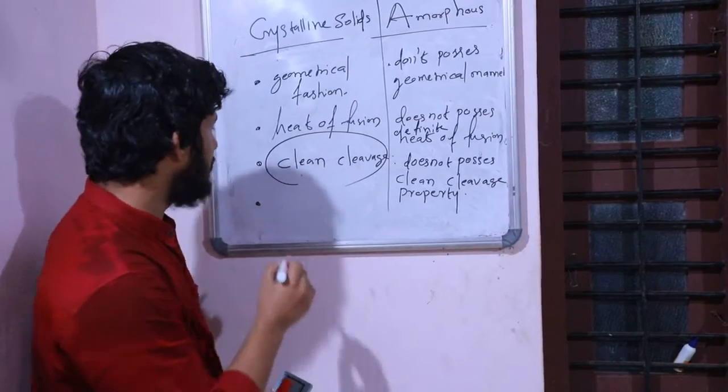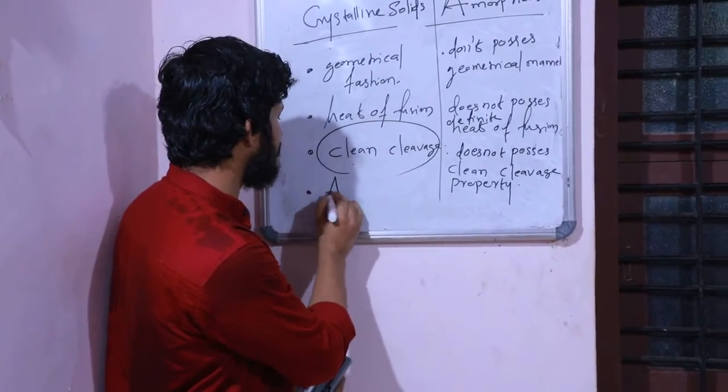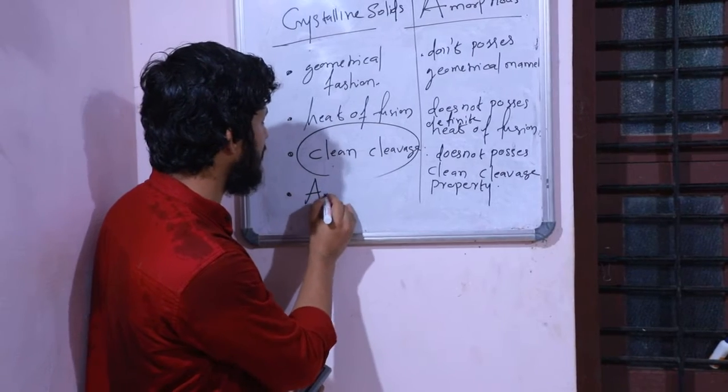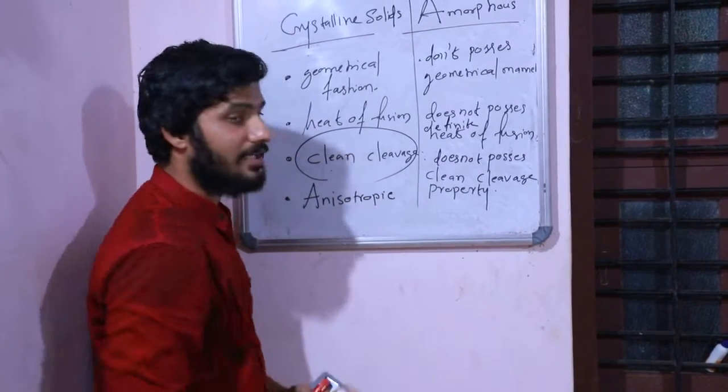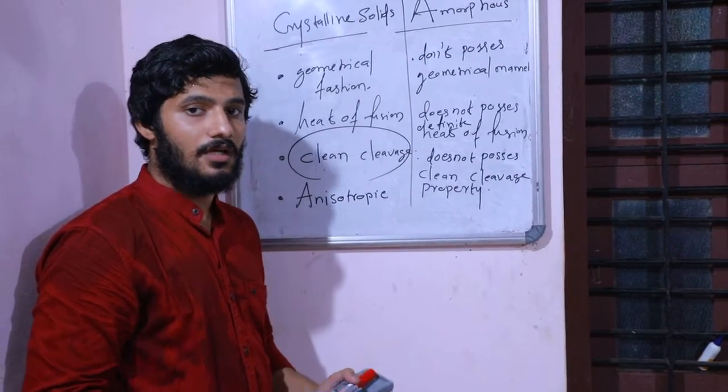A very important point is that the crystalline solid is anisotropic in nature.